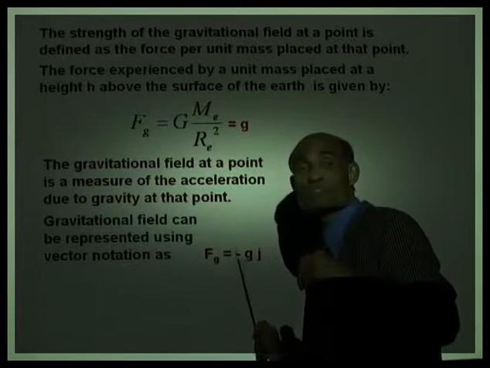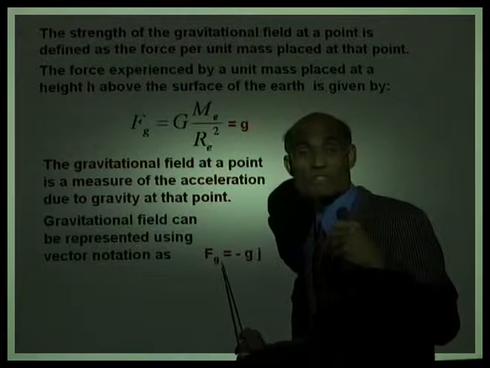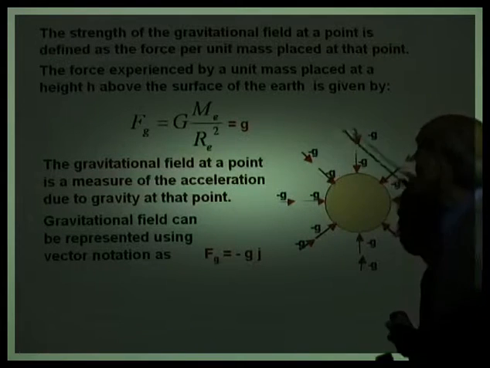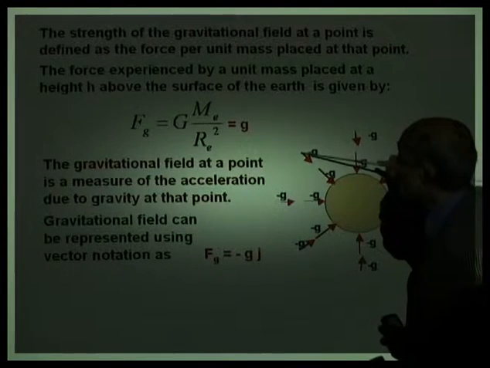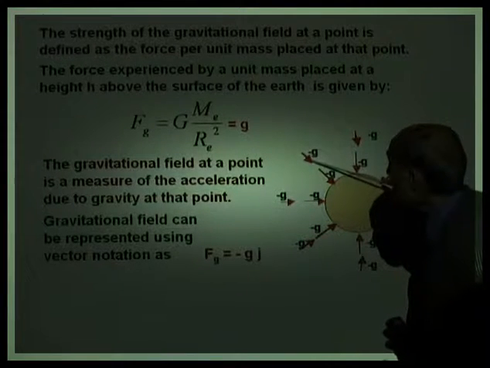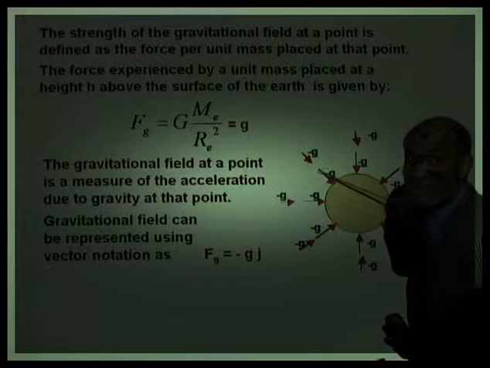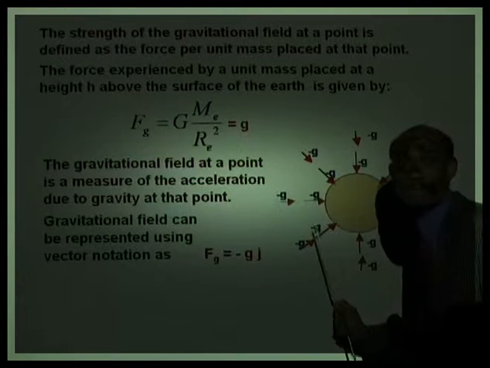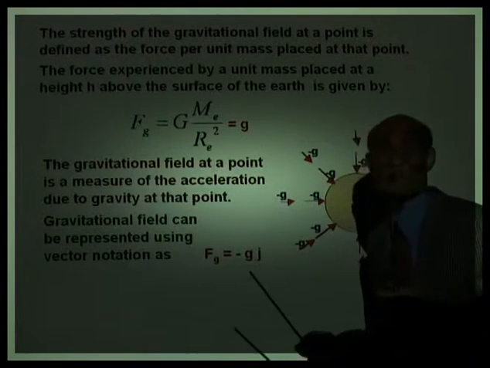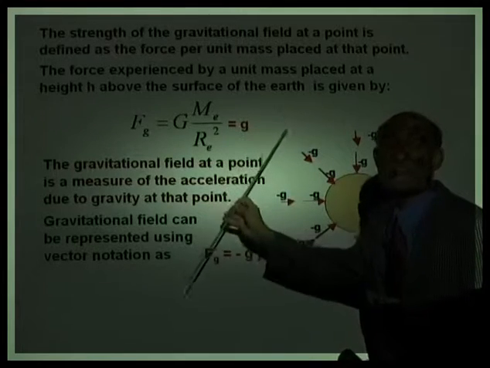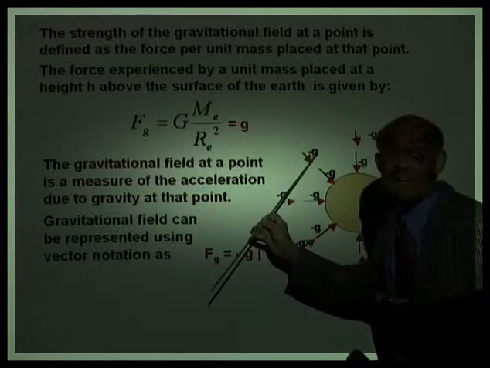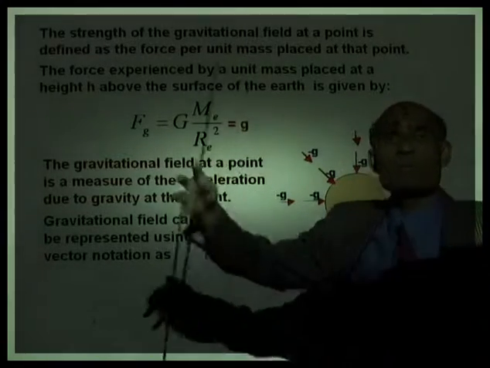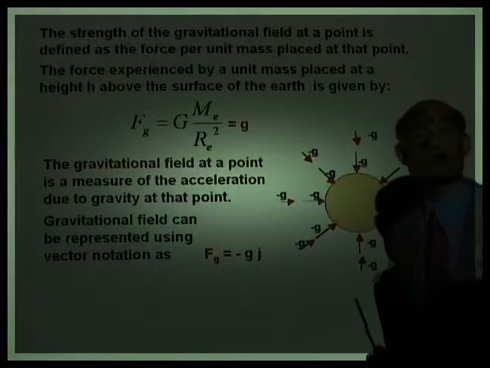Where is the magnitude of this vector the greatest? The magnitude of this vector is the greatest at the surface of the earth. So look at the vectors that I have drawn at various points. If you want to draw the gravitational field vector here, it is this arrow, negative g. Whereas the gravitational field at a point nearer to the surface of the Earth is represented by a longer arrow. The length of the arrow represents the magnitude of the field. So as you go away, the length of the arrow becomes smaller and smaller, indicating that the value of g is becoming smaller and smaller. The gravitational force field becomes weaker and weaker as we go away from the surface of the Earth.